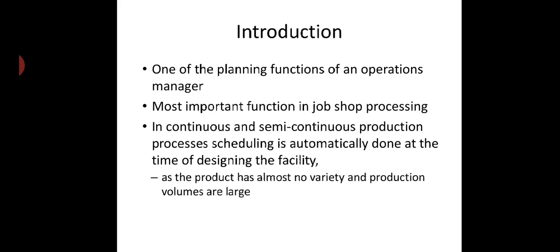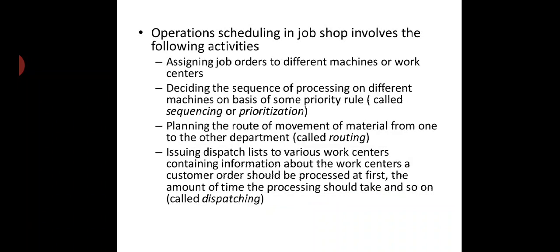As per the order, we have to modify our schedule. As the product has almost no variety and product volumes are large in continuous and semi-continuous processes, there is no need for any operation schedule.